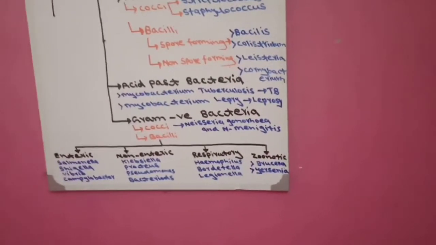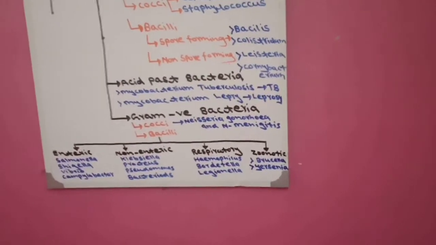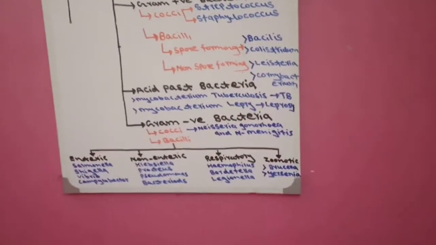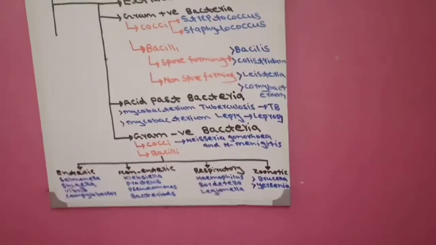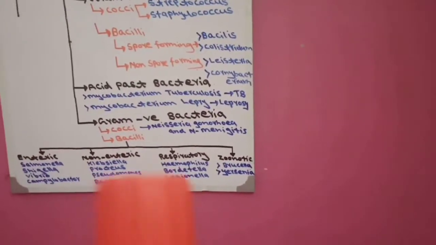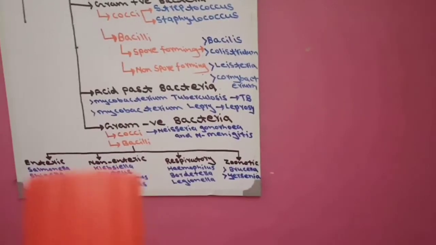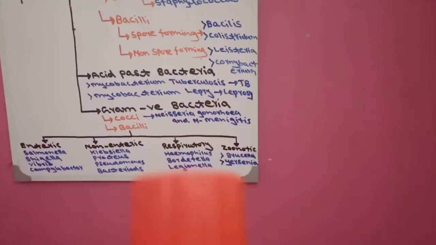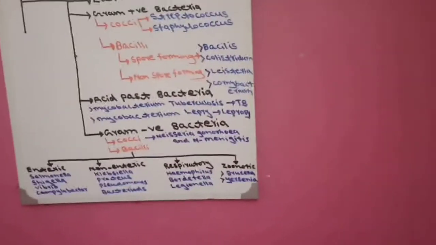The third group is respiratory, which is present in our respiratory system and causes disease in our respiratory system. In the respiratory group, the bacteria are Haemophilus, Bordetella, Legionella. And the last group is zoonotic.